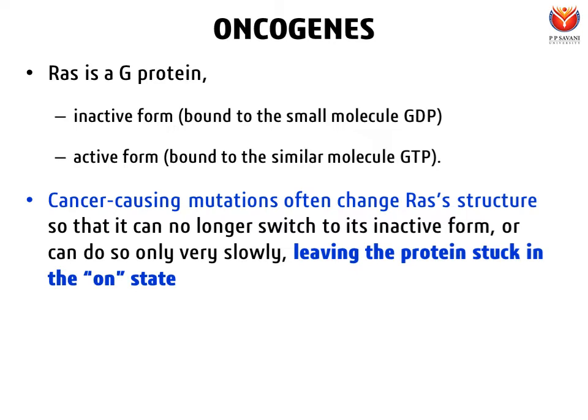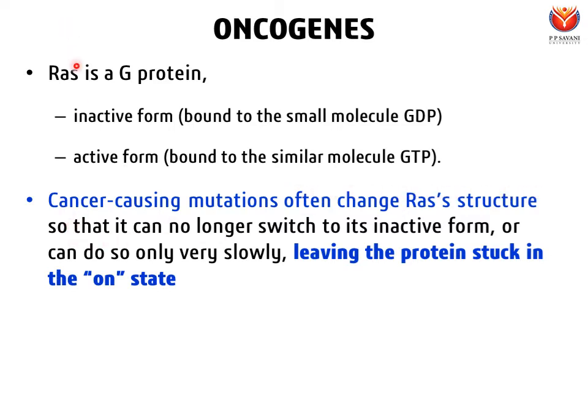So basically, the protein has the ability to switch between active and inactive form. However, a mutation in the proto-oncogene that encodes for RAS can change the structure of RAS in such a way that it can no longer switch to its inactive form. What does that mean?